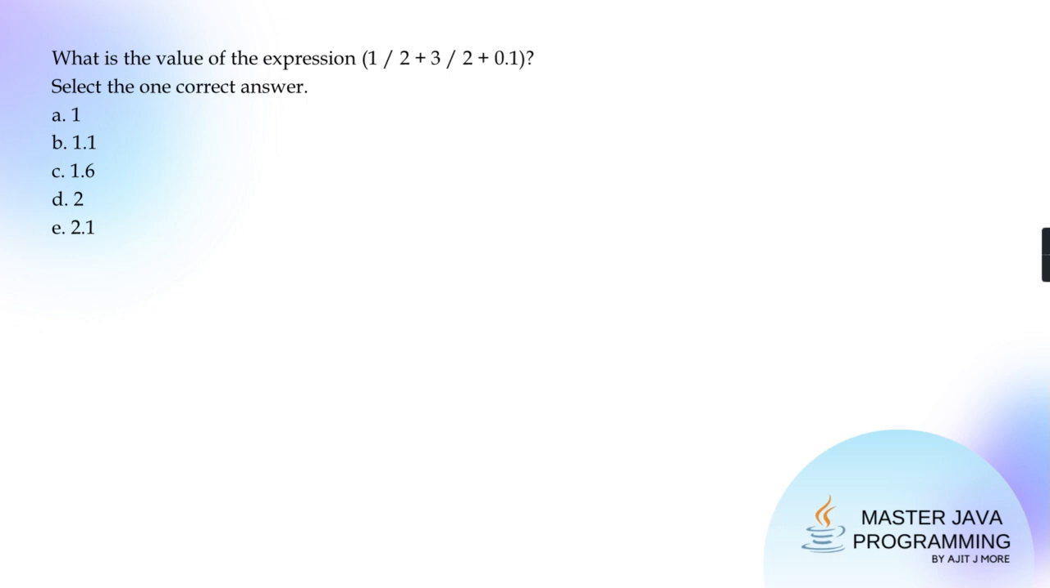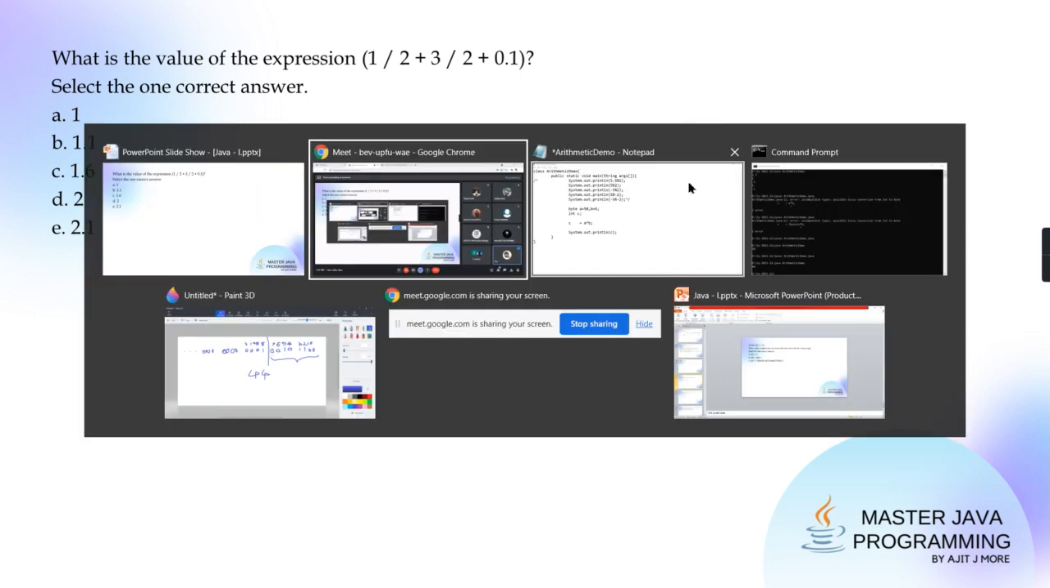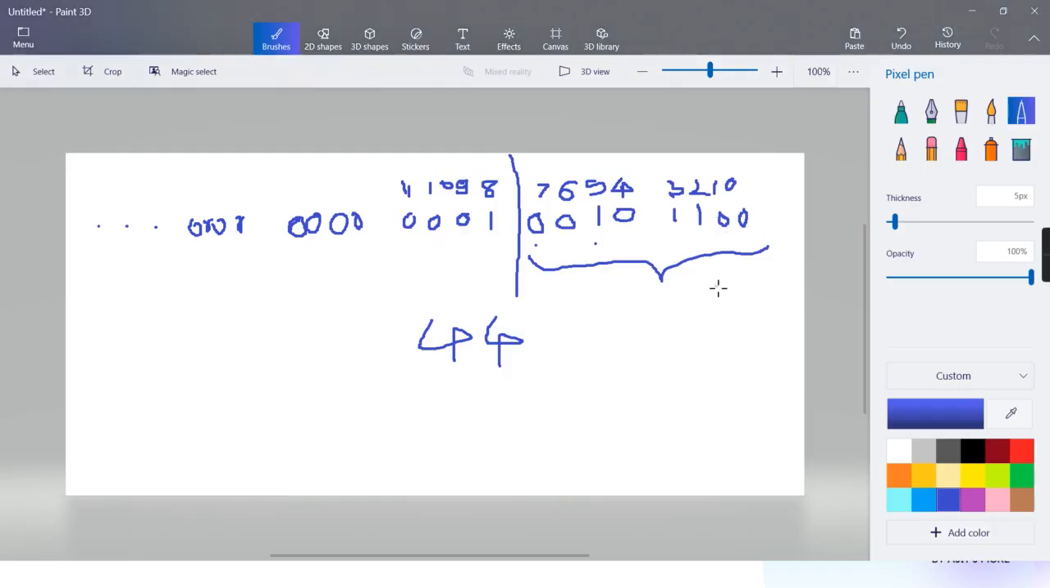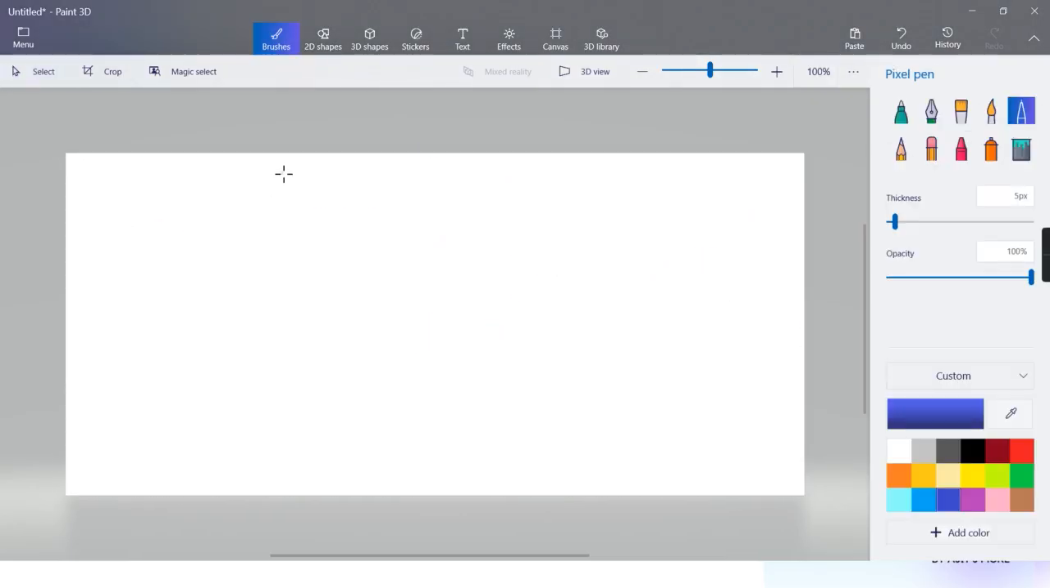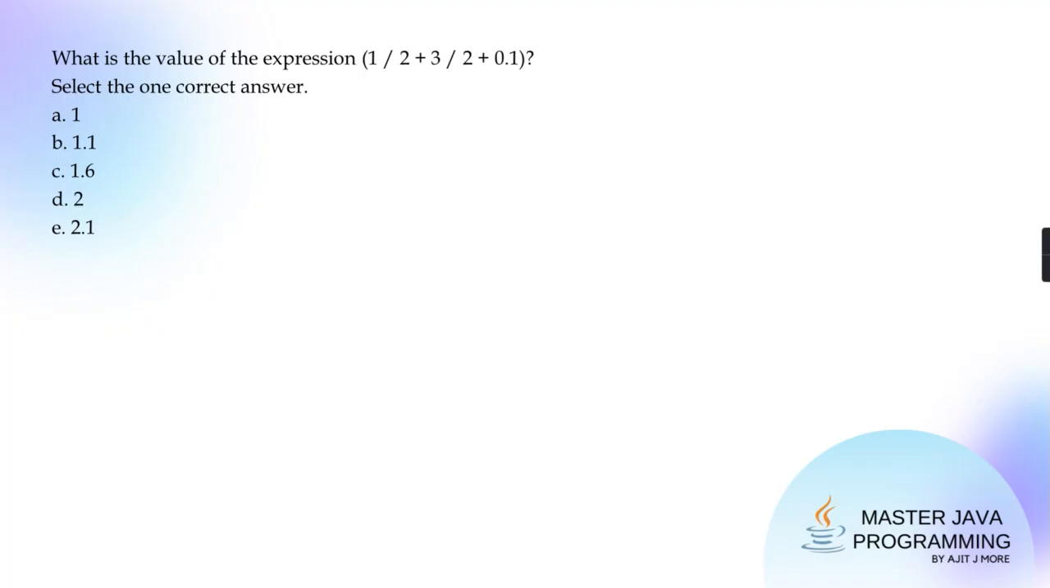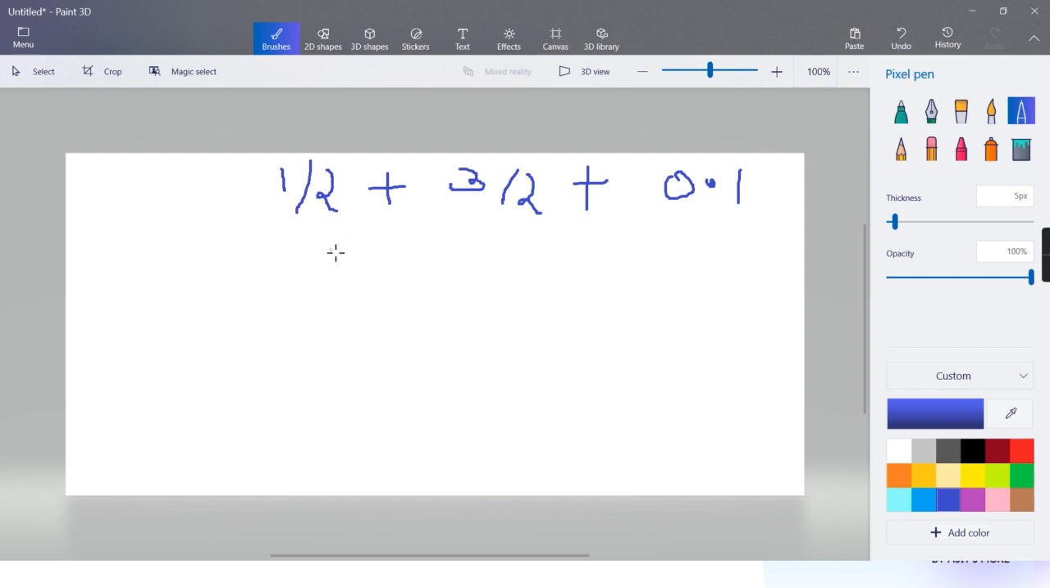The rules of precedence and associativity all follow. Here it is 1 by 2 plus 3 by 2 plus 0.1. Now tell me, 1 by 2, is it 0? Yes. But it is not 0 in Python, correct? So please don't mix them up. Okay, 3 by 2, is it 1.5 or only 1?